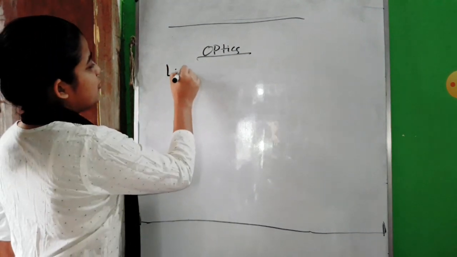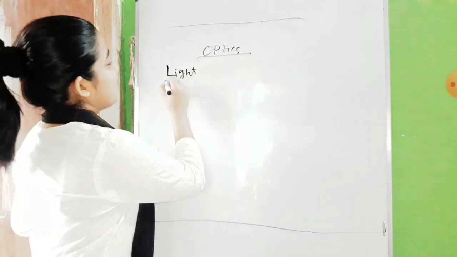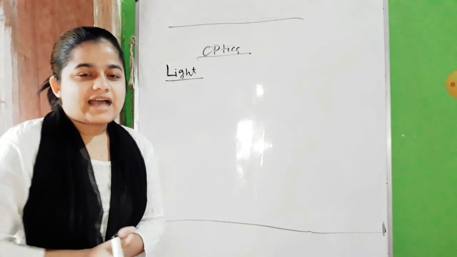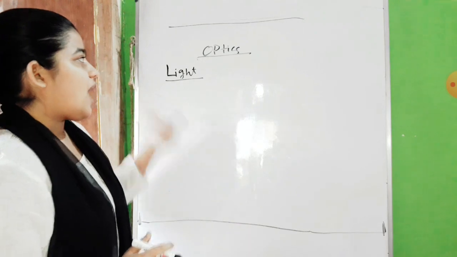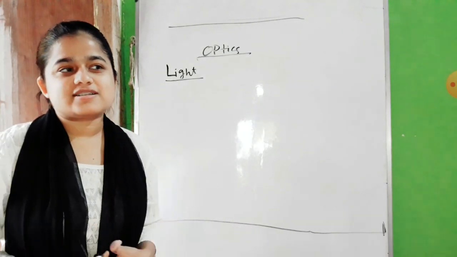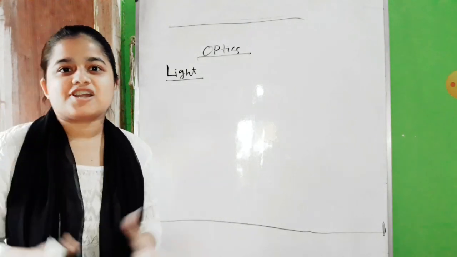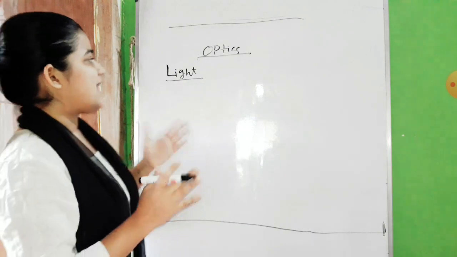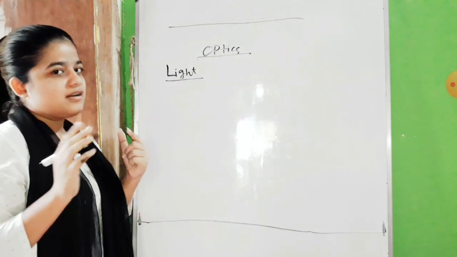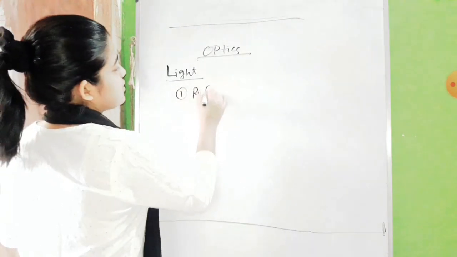See, when we talk about light, this chapter is about optics. Optics means something related with light. In earlier classes, maybe 8, 9, 10, you are familiar with how light rays travel, and based on that maybe you already know reflection of light. Some of you maybe do not know. Light has different phenomena. One phenomenon of light is something we call reflection.